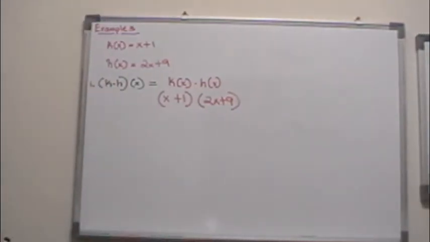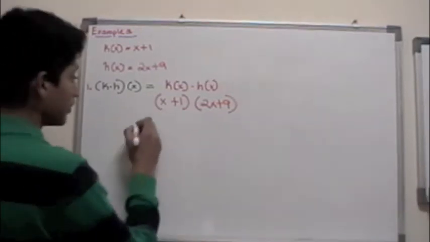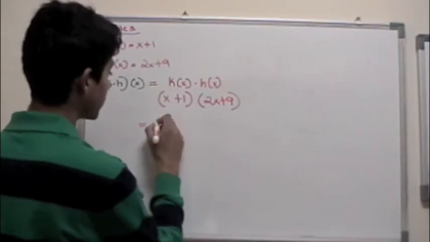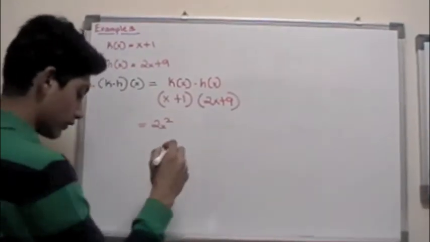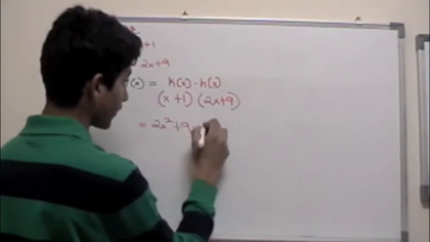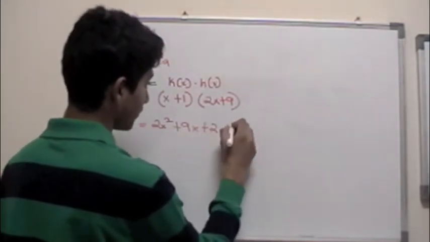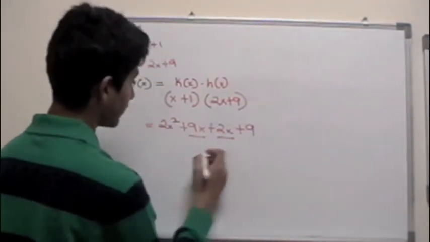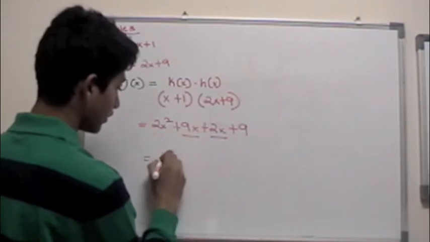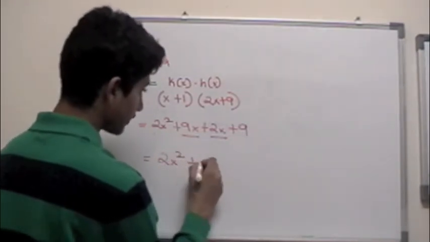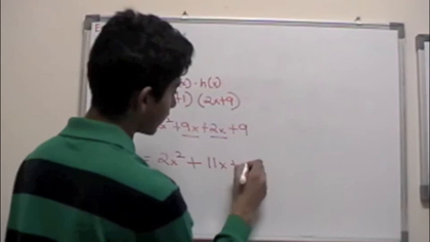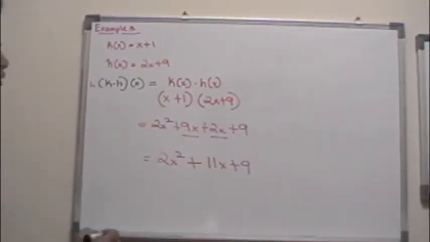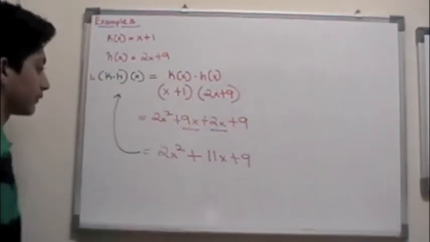And you use the FOIL method and try to figure out the answer. So let's go ahead and do the FOIL method here. So x times 2x gives 2x squared, then you would get plus 9x plus 2x plus 9. Add the like terms. Well, I see like terms here, 9x plus 2x. 2x squared plus 11x plus 9. So this over here is your answer, which is related to this.